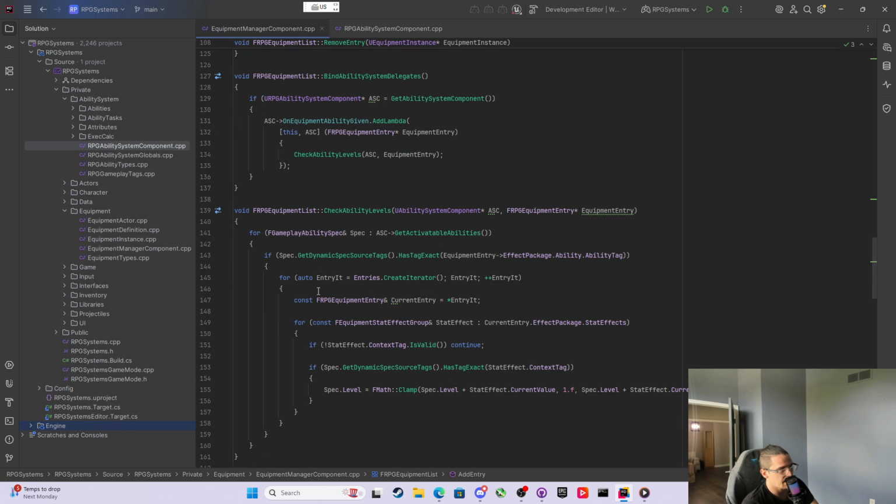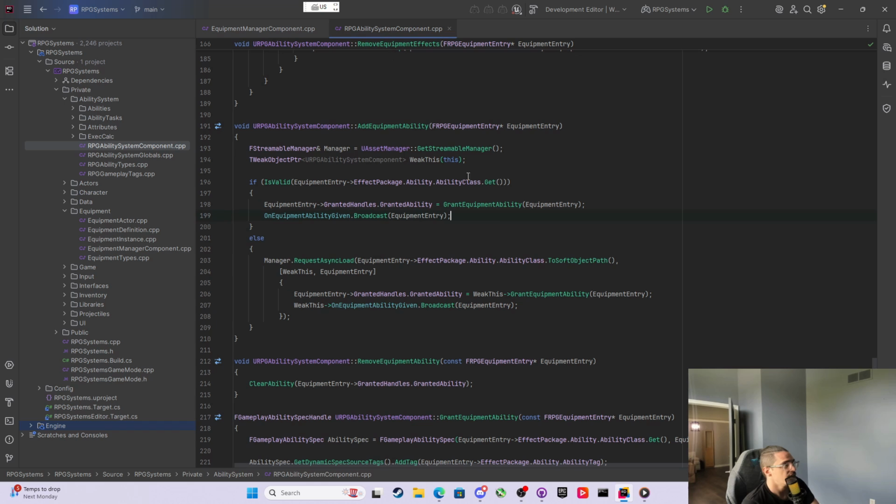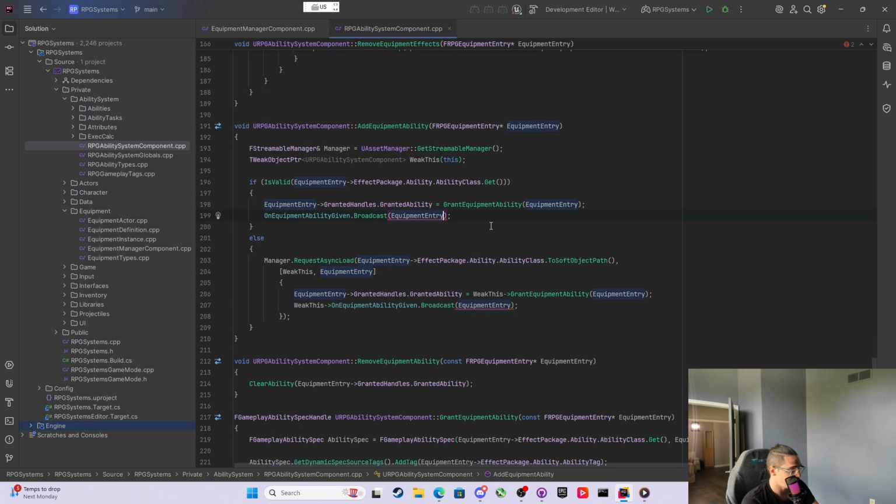So when it comes back to this ability level later and it syncs through all of them, it will do that. The easiest way that I found to resolve this is to simply make this a two params delegate where I can broadcast a Boolean that will call be async. And if I do that, then all I have to do is say false here and then say true here to indicate that we're async.